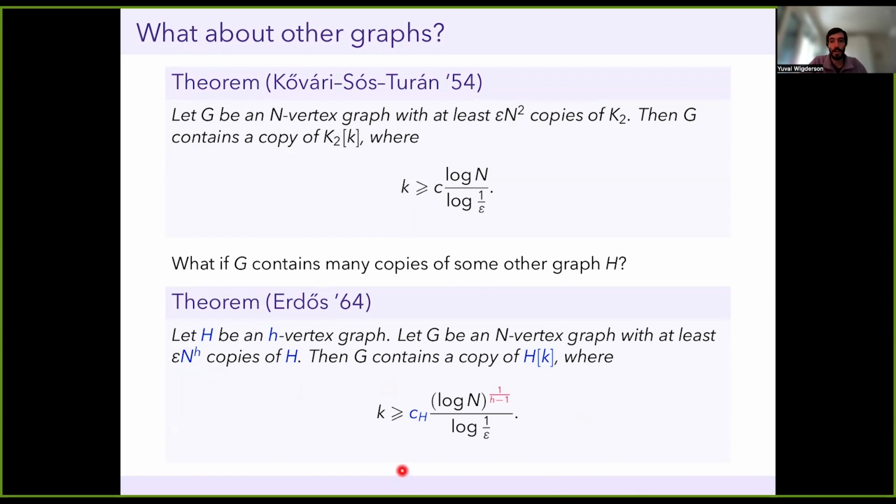So now the expression for the size of the blowup is, again, some constant, now, of course, depending on H. Again, in the denominator, I have log of 1 over epsilon. But in the numerator, I have some power of log n, and that power is 1 over h minus 1.